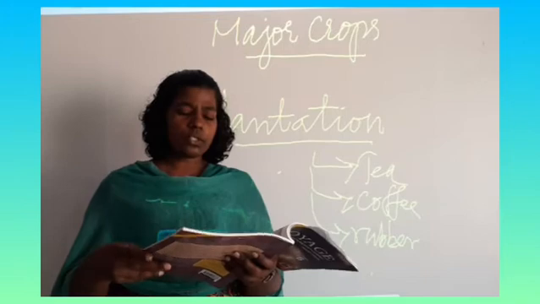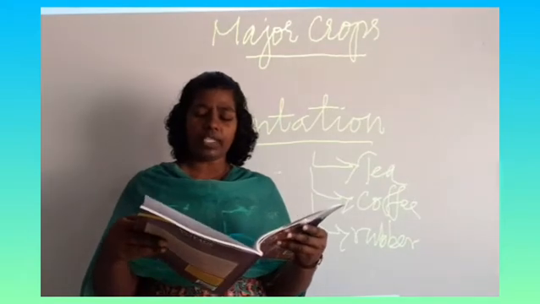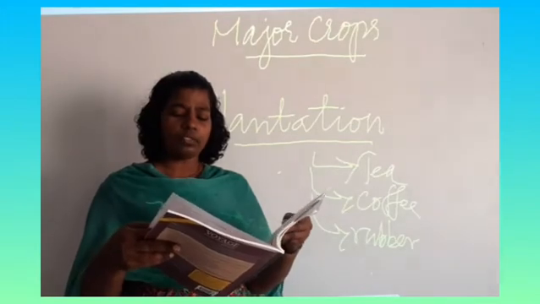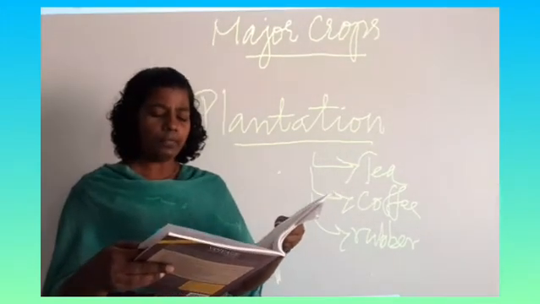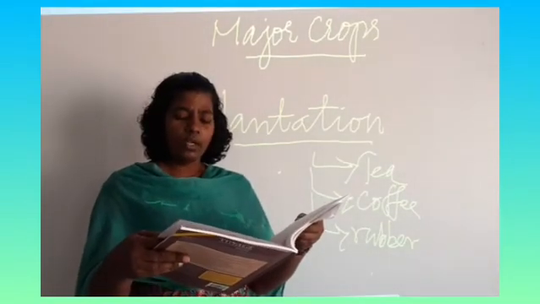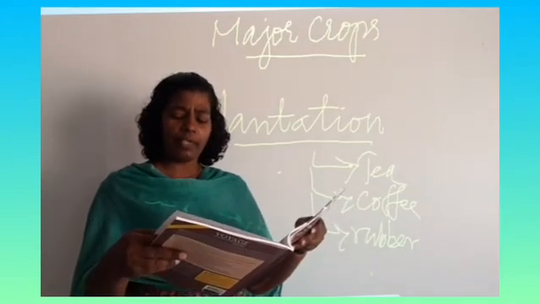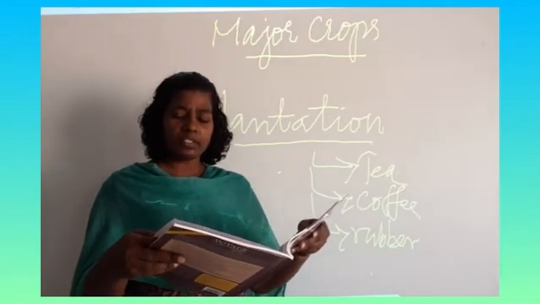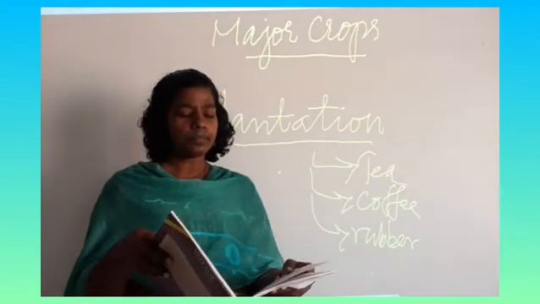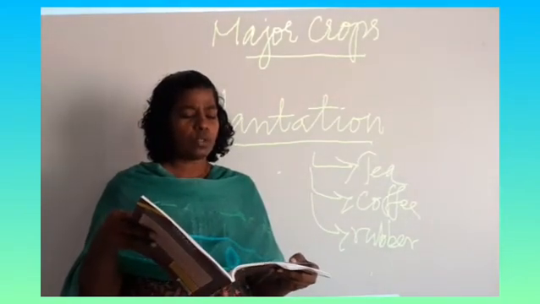See section B, first question page 56, second one page 56 and 57, third one page 57, fourth one page 58, fifth one page 59, sixth one page 60, seventh one page 61. Section D, first one page 56, second one page 57, third one page 57 and 58, fourth one page 59, fifth one page 59 and 60. Sixth one page 61, seventh one page 61, eighth one page 63. And picture study, first question green revolution, second question page 61.